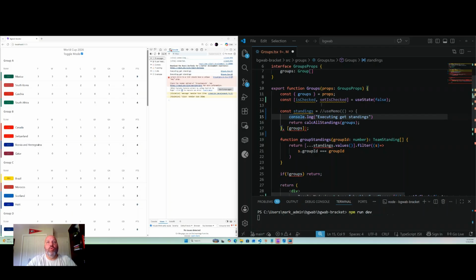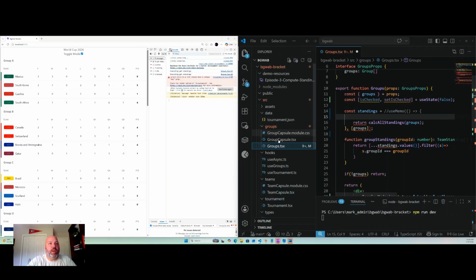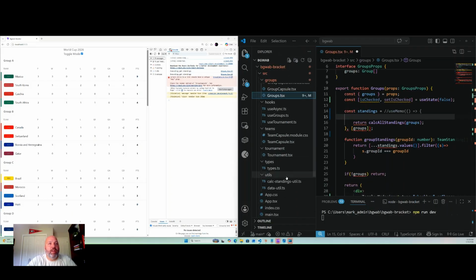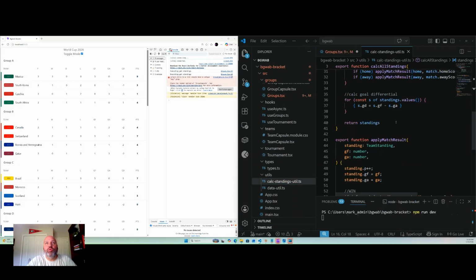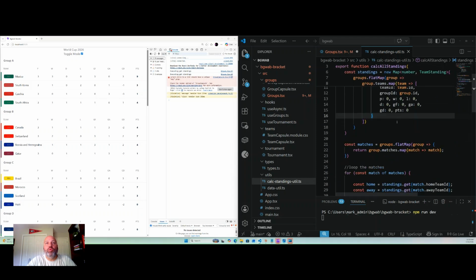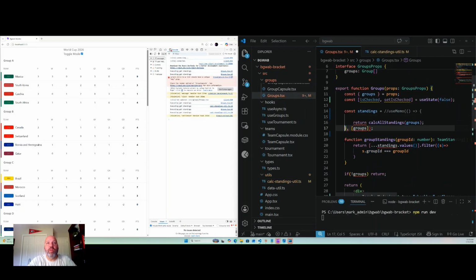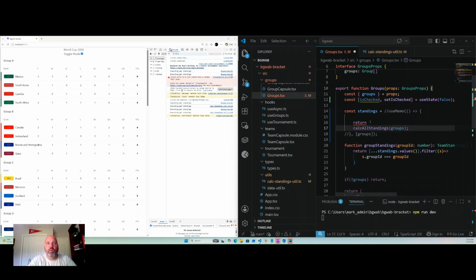Whereas if we remove this, and let's say we move this into calc standings, right? So that's what it's going to be called. So I'm going to put it in the calc standings function, and then I'm going to remove the useMemo from here. What this is essentially doing is saying constant standings equals calc all standings, right?